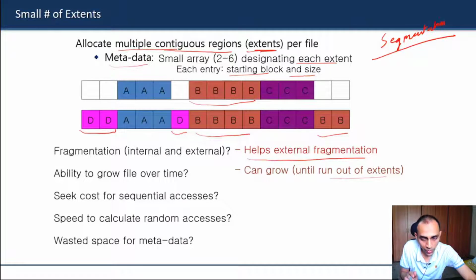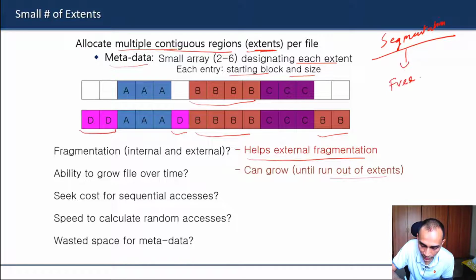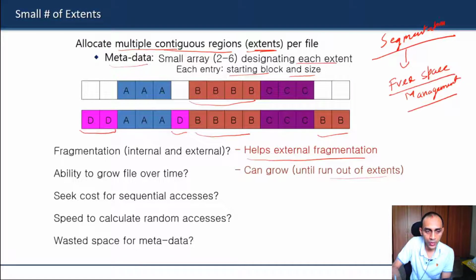The major problem here, which I have not written out, is free space management. Earlier we saw that when we go for variable size allocation in segmentation, free space management becomes very cumbersome. When you have to allocate new space or deallocate, free space management becomes a lot of overhead.